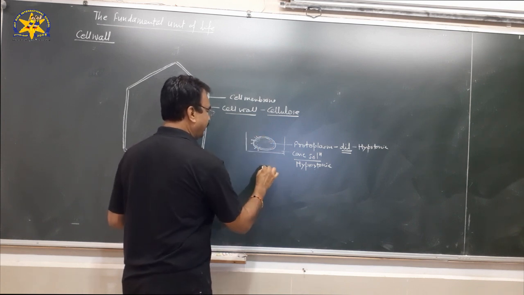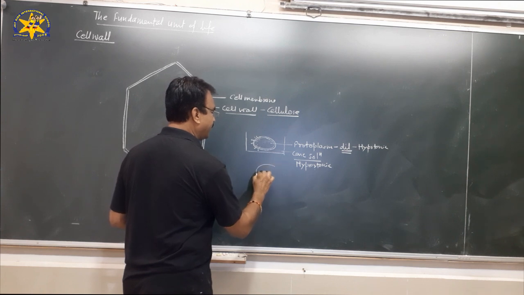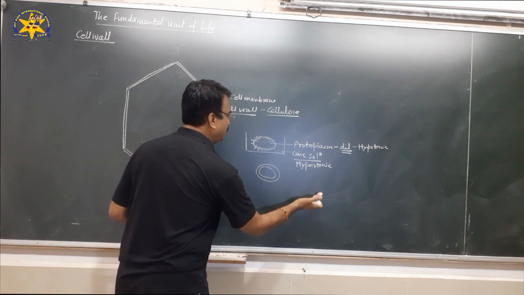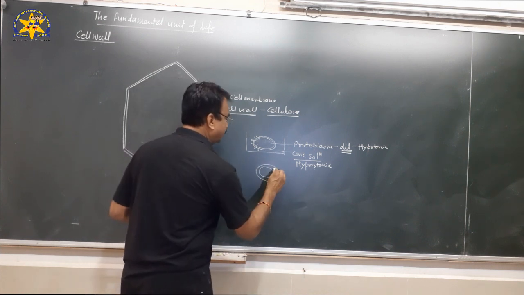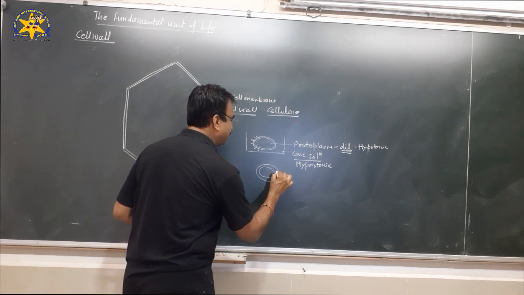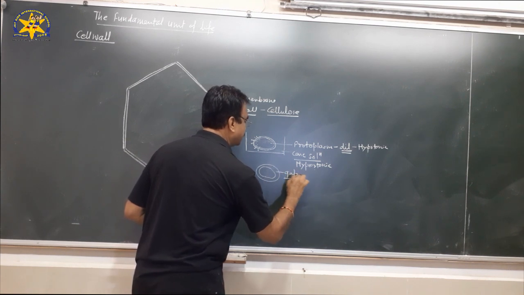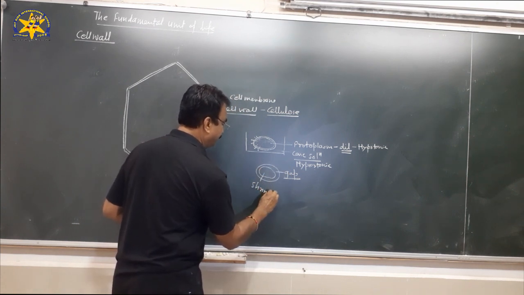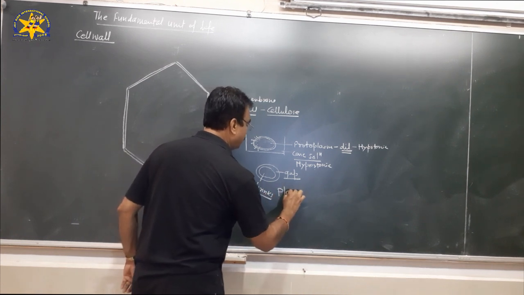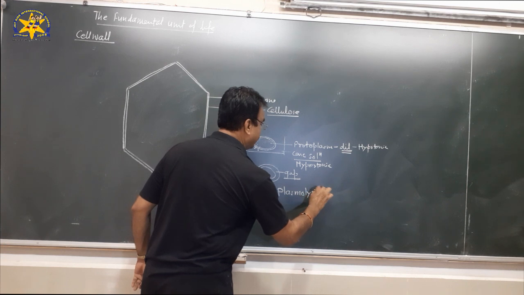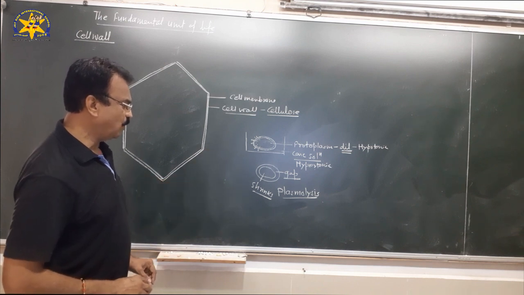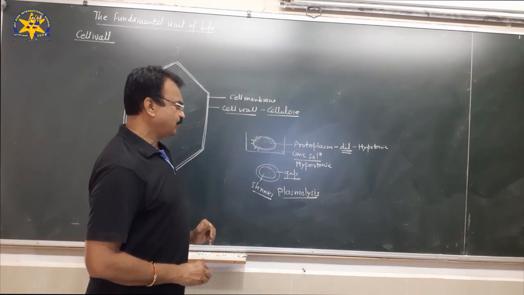And what will happen if you see after some time? This is the cell wall, and the protoplasm shrinks. The shrinkage of protoplasm takes place because of the loss of water, and there is a gap between the cell wall and cell membrane. So a gap is formed between the cell wall and cell membrane, and the protoplasm shrinks. This process is called plasmolysis. So in plant cells there is plasmolysis, and in the other case, what will happen?